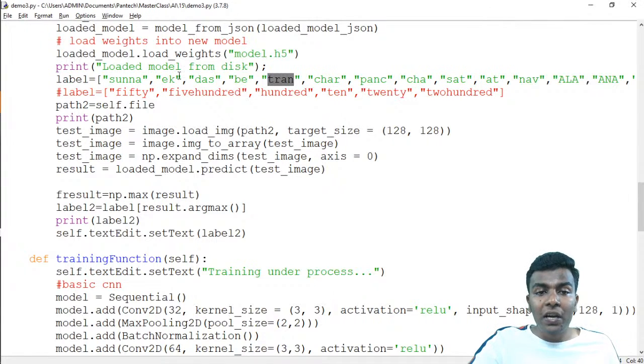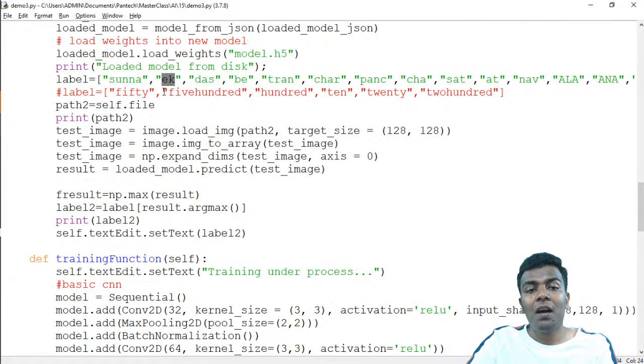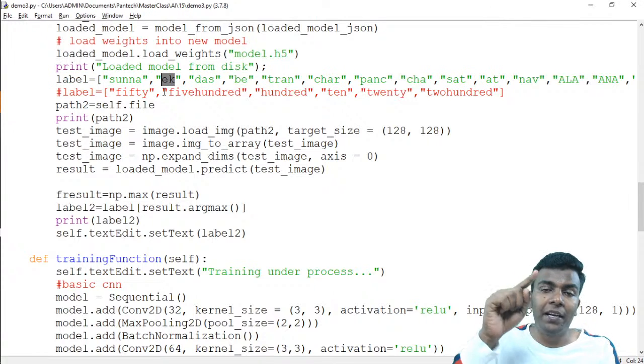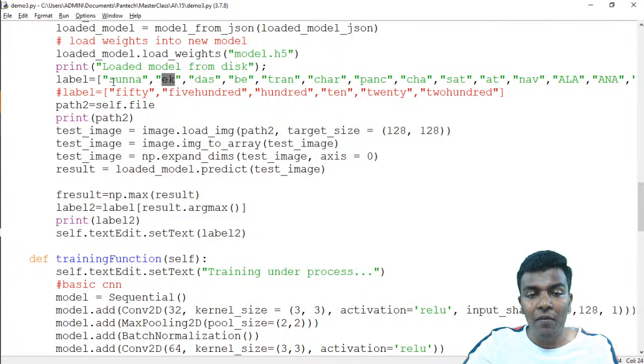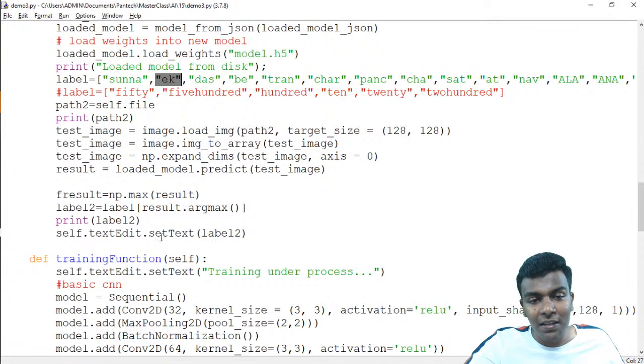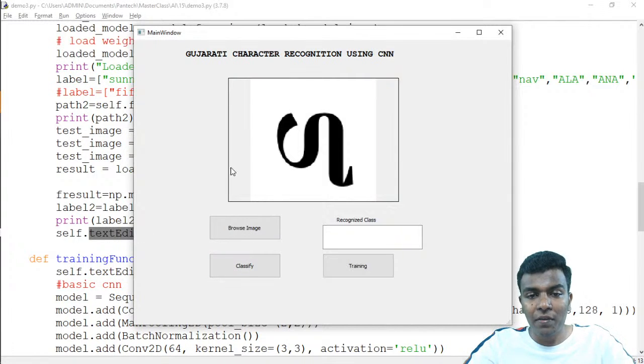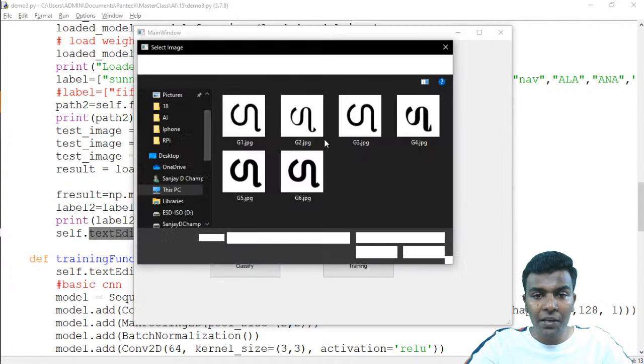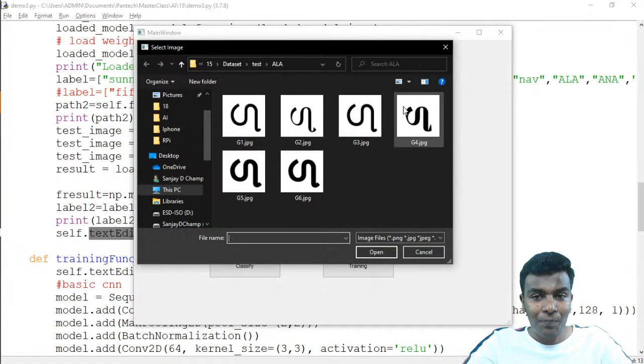If the position is number 1, like 0 and 1, we are going to obtain that same id. One is the class id, and we are going to compare it with this label variable. So in the 1st position, what is the class which is present here? That is Ek, right? That Ek result will be displayed in the set text of the text edit. We have already browsed an image, so what is the character? That is ala. Okay, so I don't know.